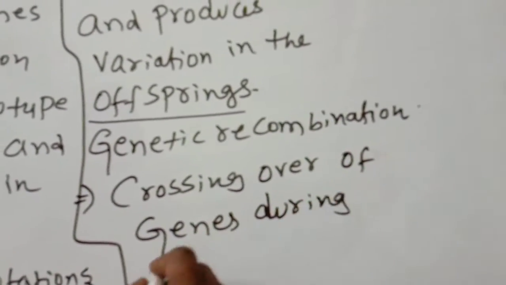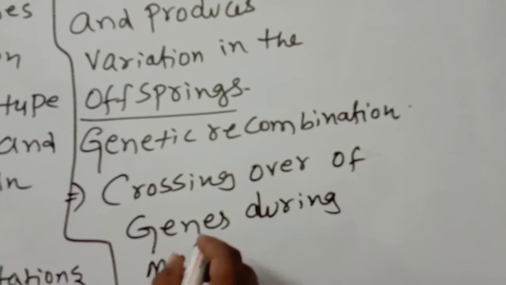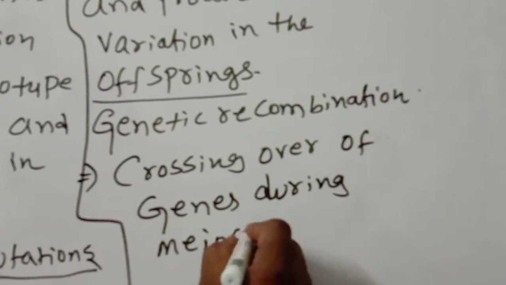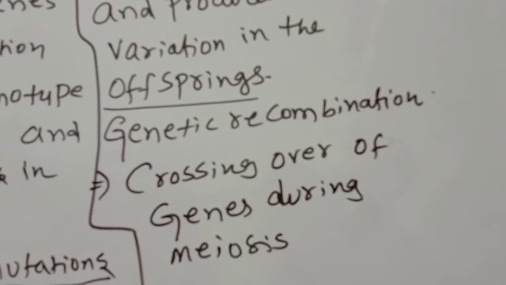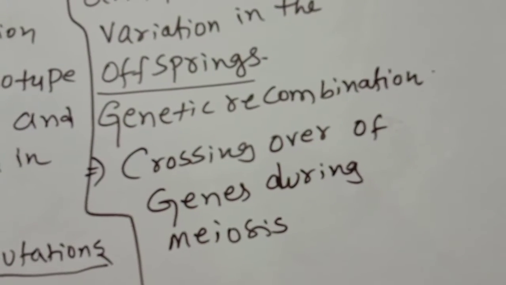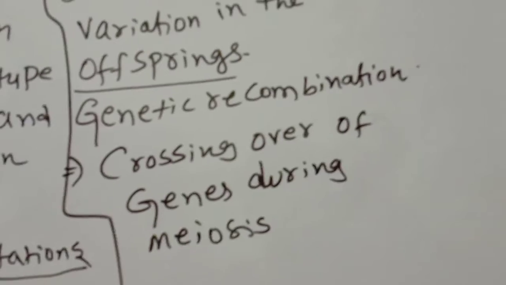Very, very important. You know very well that chiasmata formation happens in cell division. So crossing over of genes during meiosis is how genetic recombination takes place.